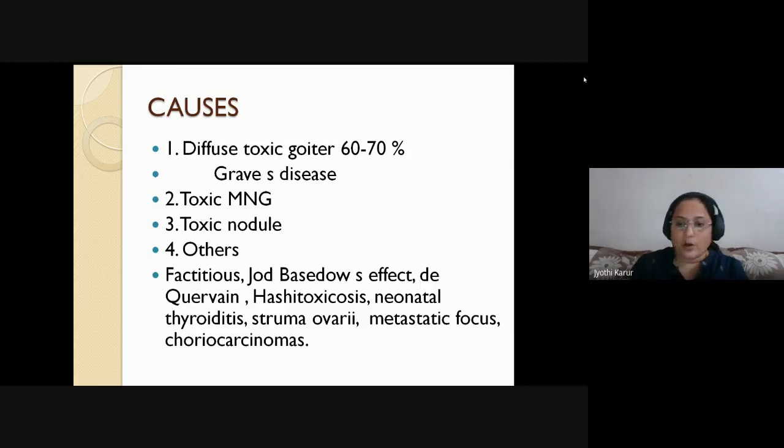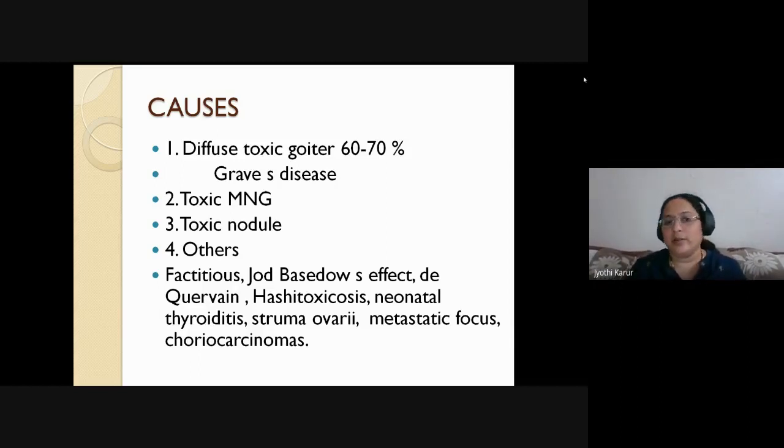And there are certain autoimmune diseases which I'll be dealing with later. De Quervain's, and Hashimotoxicosis: as I already told you, Hashimoto's thyroiditis is actually thyroid destruction, but in the initial stages it gives a hyperthyroid picture and later goes into permanent hypothyroidism. There is another entity called neonatal thyroiditis, and struma ovarii, which I already told you, the presence of ectopic functioning thyroid tissue inside the ovary, and functioning follicular carcinoma or choriocarcinoma. So these are the causes.